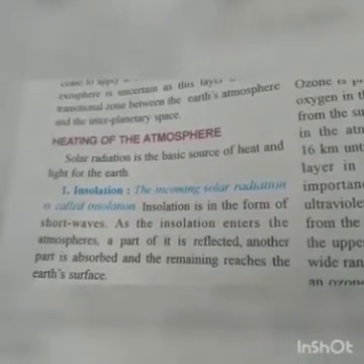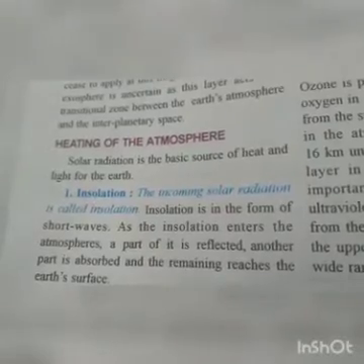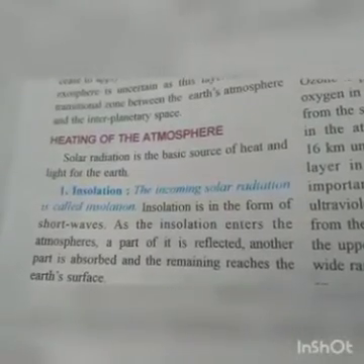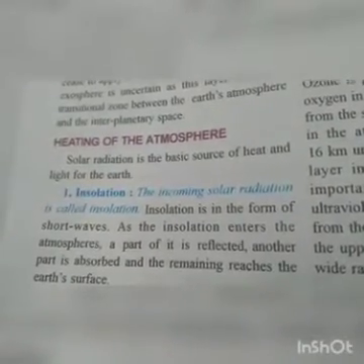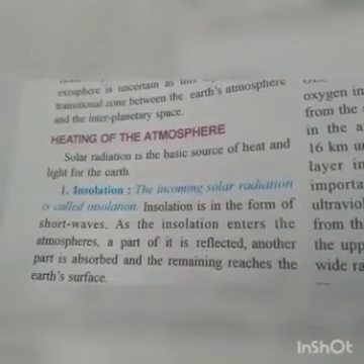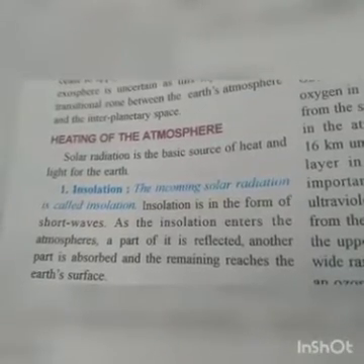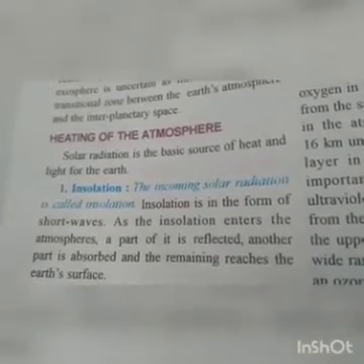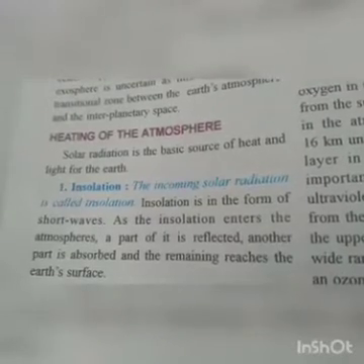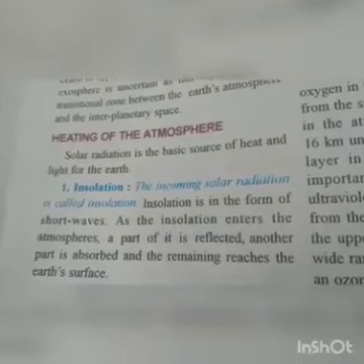Now let's talk about insolation. What is insolation? Insolation is that solar radiation which comes in the form of short waves to the earth's surface, right? So insolation is the incoming solar radiation.